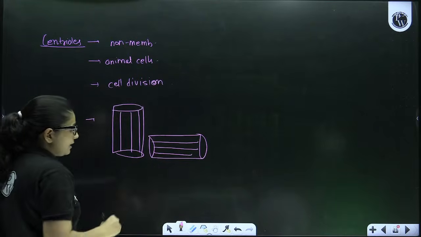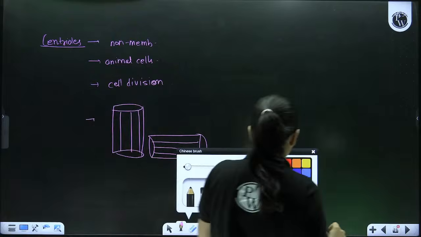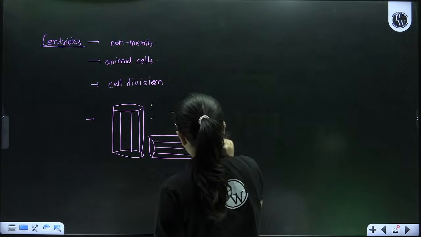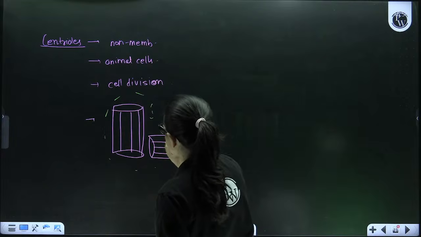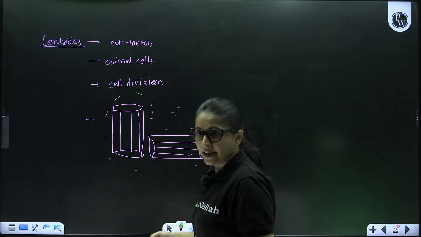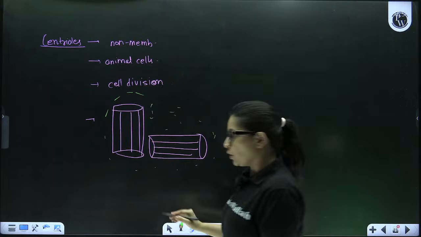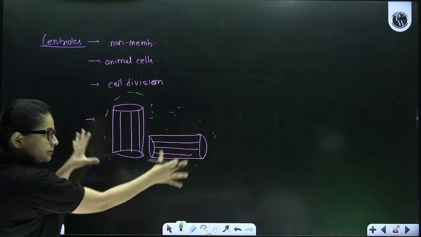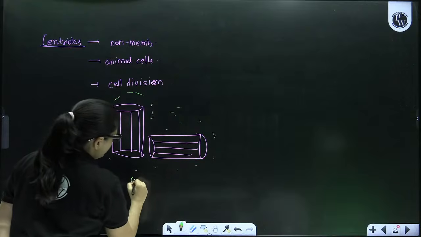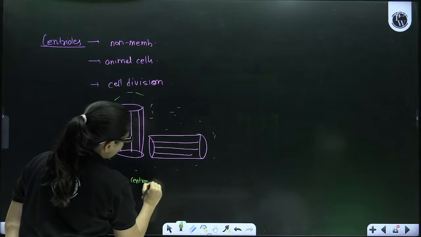So there are two cylindrical perpendicularly placed centrioles surrounded by an amorphous fluid called centroplasm or kinoplasm, and there's no membrane around them. So single is centriole, and this whole two centrioles plus the fluid without any membrane is called centrosome.